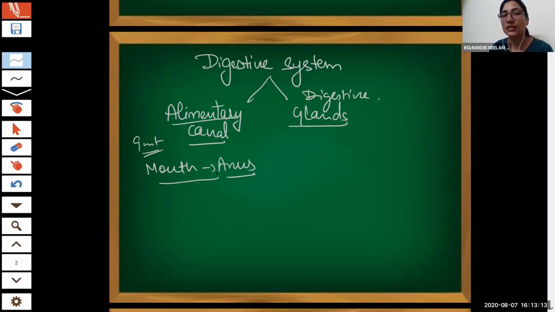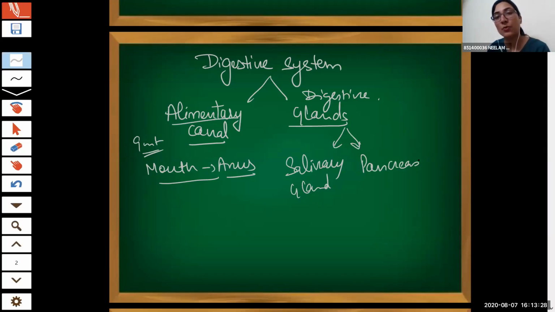Digestive glands are such as the salivary glands, pancreas, because pancreas is a mixed gland, showing both exocrine as well as endocrine properties, liver, gastric glands, and intestinal glands. All these are the digestive glands, right?